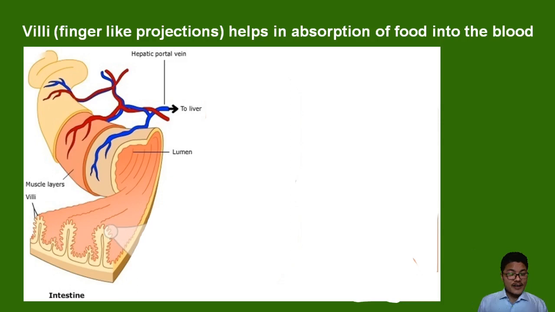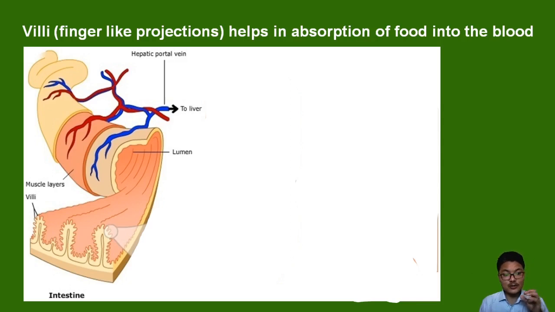Now let's try to understand absorption of food inside our body by the small intestine. Absorption here refers to movement of nutrients, components of food, into our blood through the small intestine. And in the small intestine, if you observe, there are many finger-like projections lined on the internal lining of the small intestine, and those are called villi.